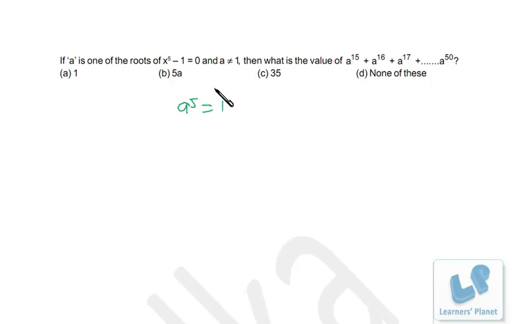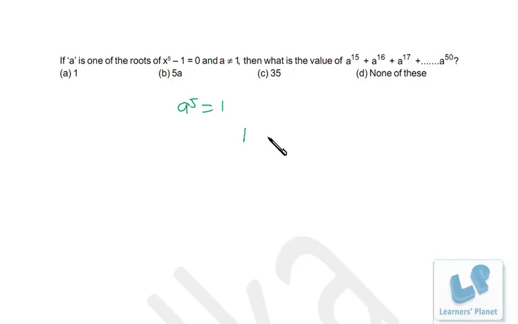Surely a is not equal to 1, but a^5 will be equal to 1. Maybe the other 4 roots are imaginary roots. Okay, so a^5 is equal to 1. So if I put the value of a^5 over here, a^15 will be what? a^5 raised to 3, so that will also be 1.